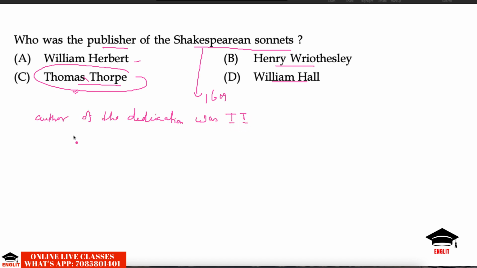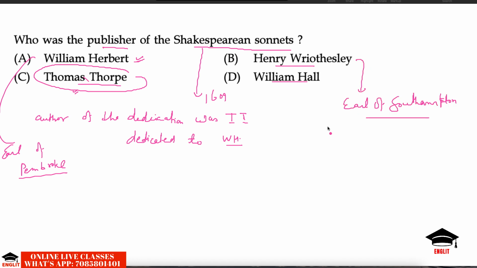The publication was dedicated to someone by the initials W.H. Now W.H. can be William Herbert, who was Earl of Pembroke, or it can be Henry Wriothesley, Earl of Southampton. It is not very clear as to who was the person of this dedication. The publisher was Thomas Thorpe and the person of this dedication was Mr. W.H., who can be William Herbert or Henry Wriothesley.